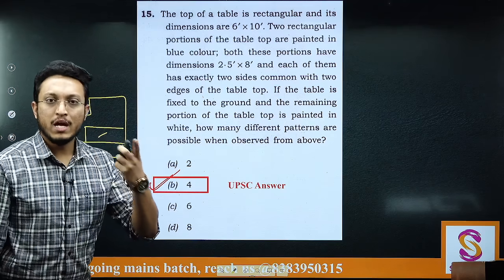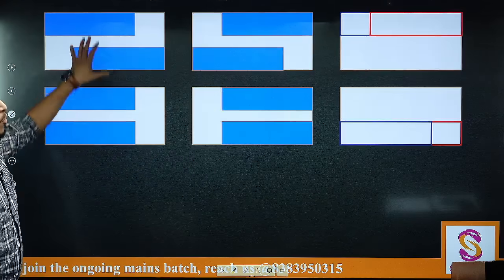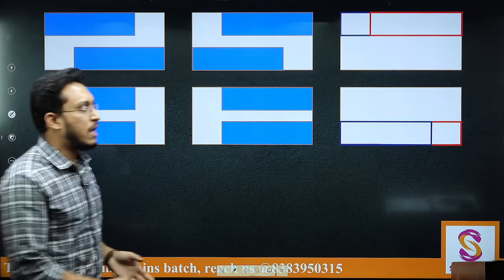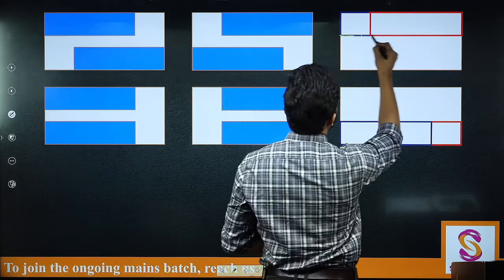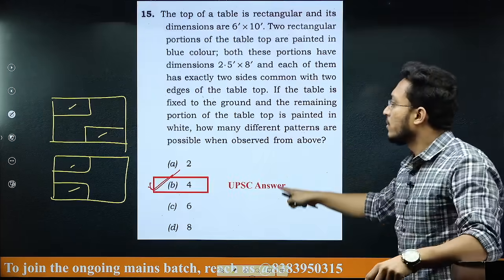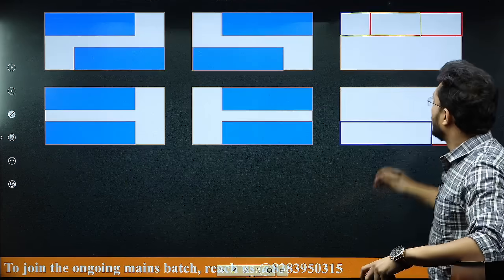In case you can overlap, you can have 2 extra figures. So just 4 boxes if you are making, you will have these 4 options. But if I say that I can overlap the boxes, which the question is not denying that you cannot overlap, if the question is not saying that you cannot overlap the boxes, you certainly can.